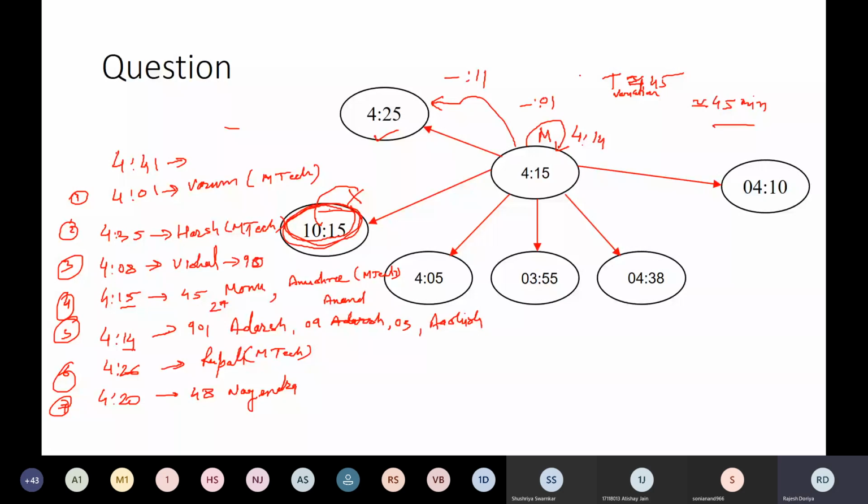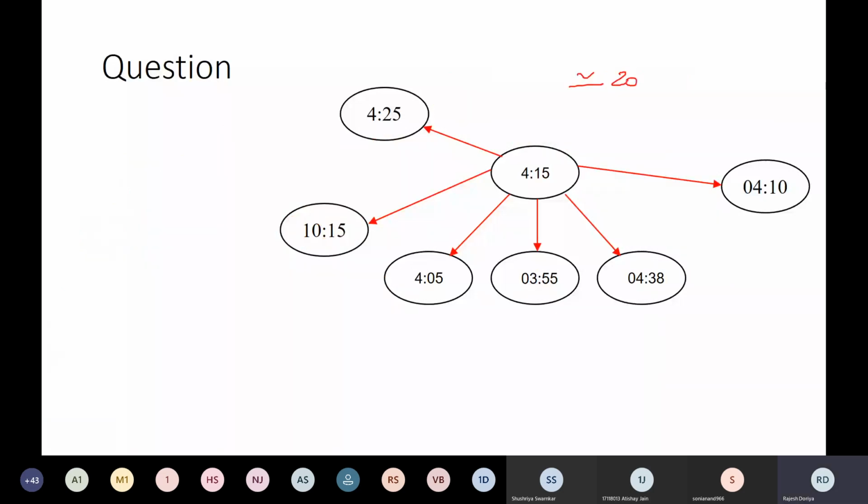Suppose this time I have made the variation of 20 minutes only. Or let's say 18 minutes only. Now let me have the time. You guys got the question?